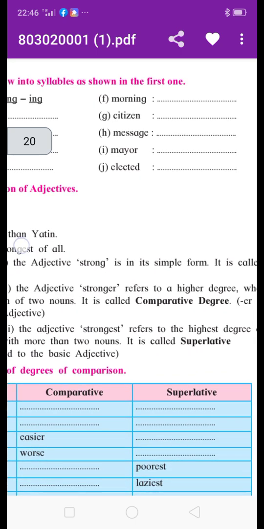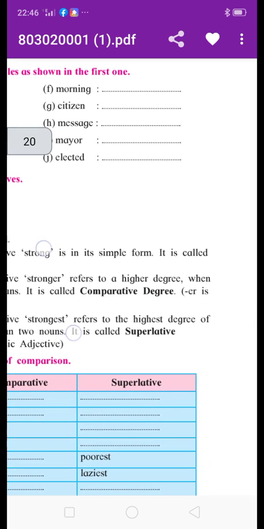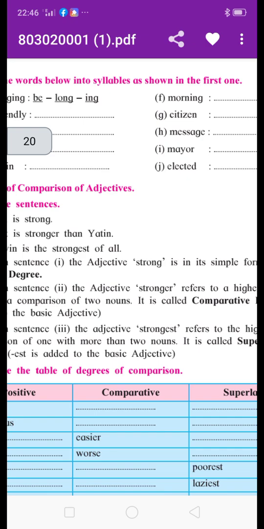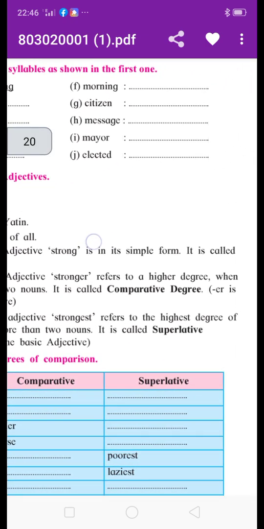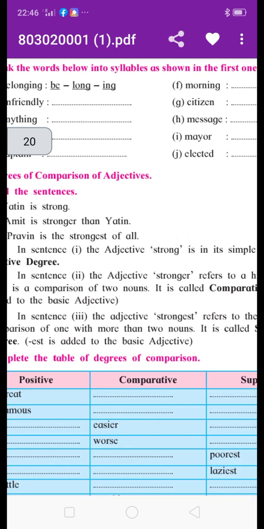It tells us the difference between two nouns. When there is a comparison of two nouns, it is called the comparative degree.